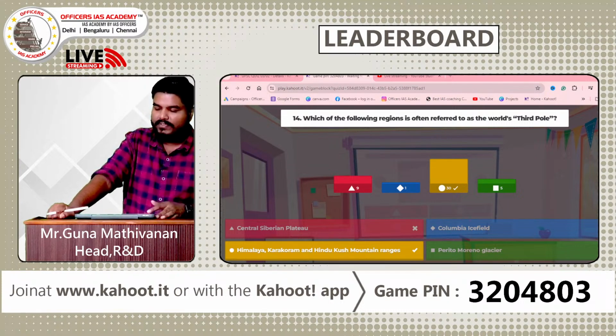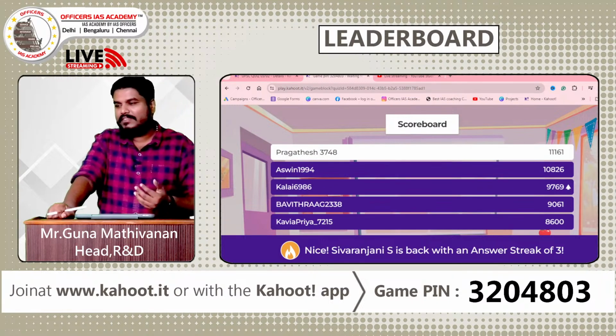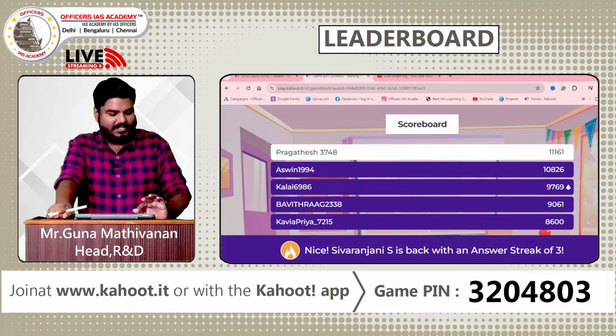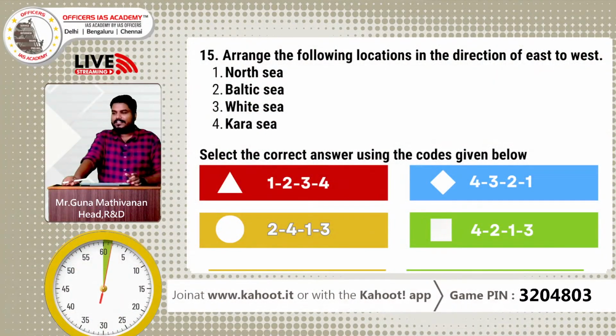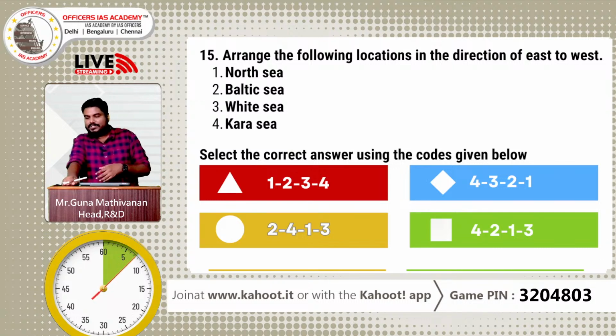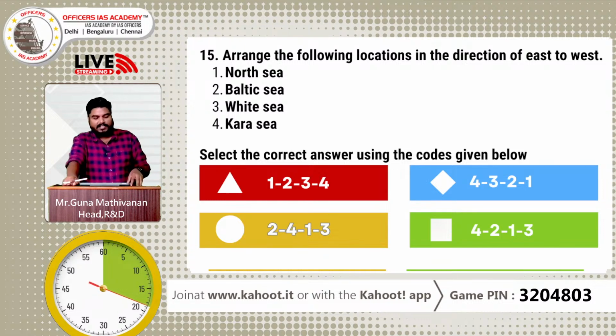Let's see, is there any change in the top 5? Yes, I think Kalai and Bhavitra's positions have been interchanged. Congrats. Let's move on to the last question, question number 15. Let's see how the final results change. Arrange the following locations in the direction of east to west. 60 seconds. North Sea, Baltic Sea, White Sea, Kara Sea. From east to west.